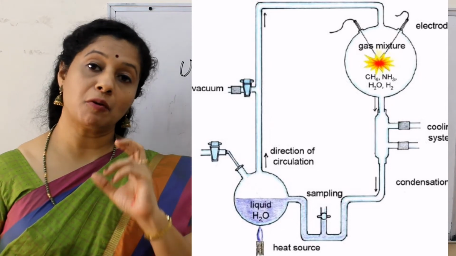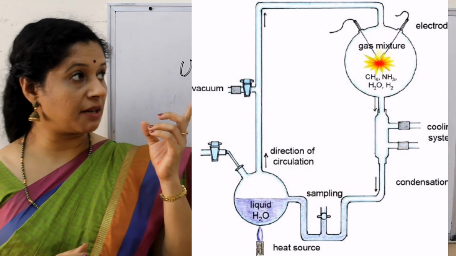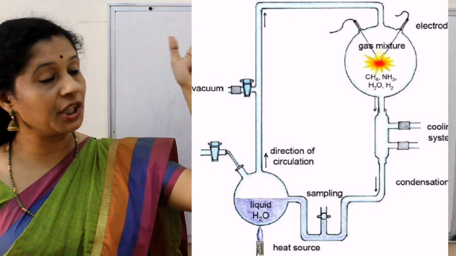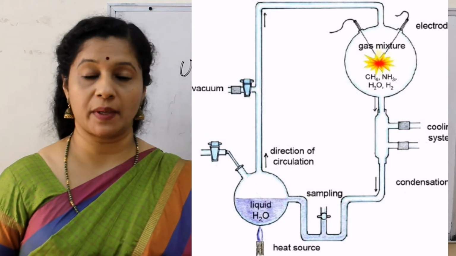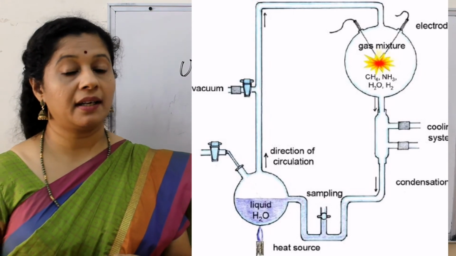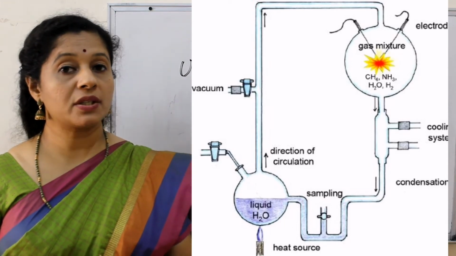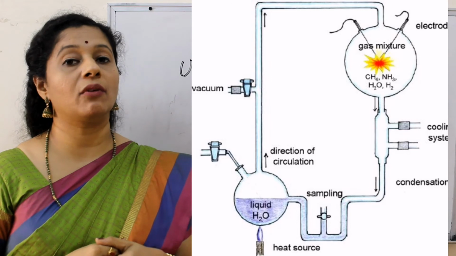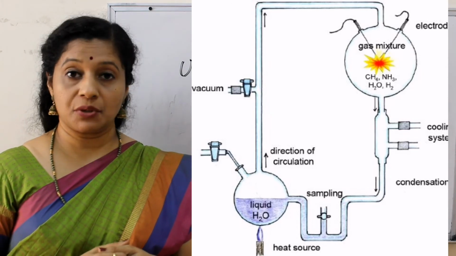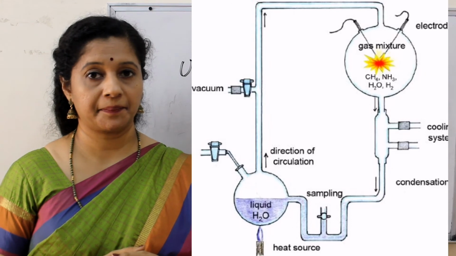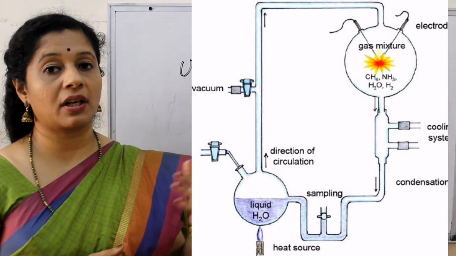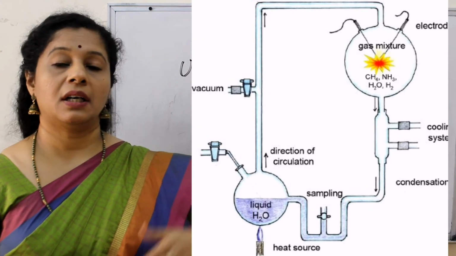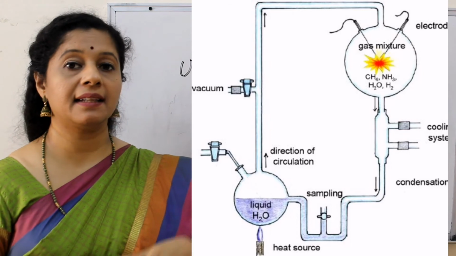So to give water in the form of gaseous form, they had another chamber in which they took water and boiled it. So the steam rose up and it went to the other chamber where all the other components were there. And temperature was kept very high, almost 800 degrees Celsius. And also two electrodes, we know frequent lightning happened. So to give that effect, they kept two voltaic electrodes also to provide the electricity or the spark. And they ran this setup continuously for around 18 days. So the simulation was exactly like the primitive atmosphere.